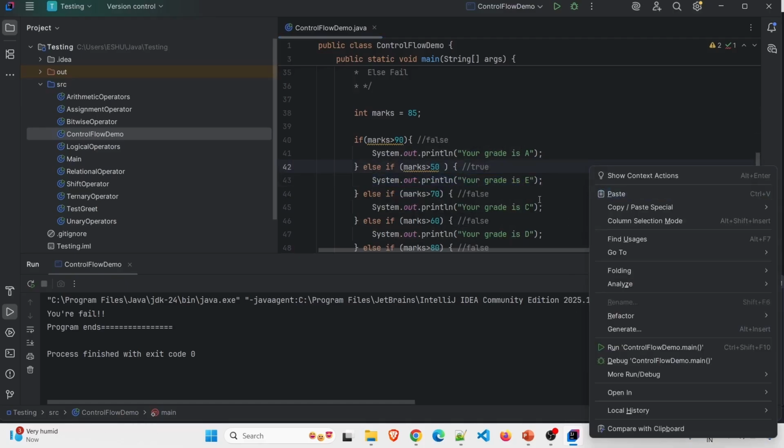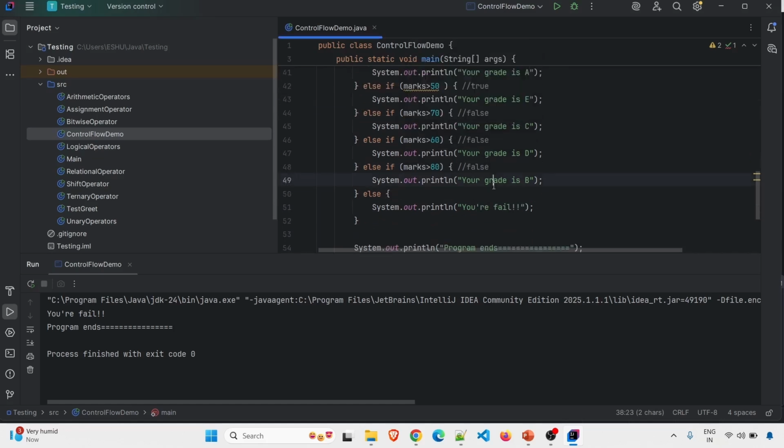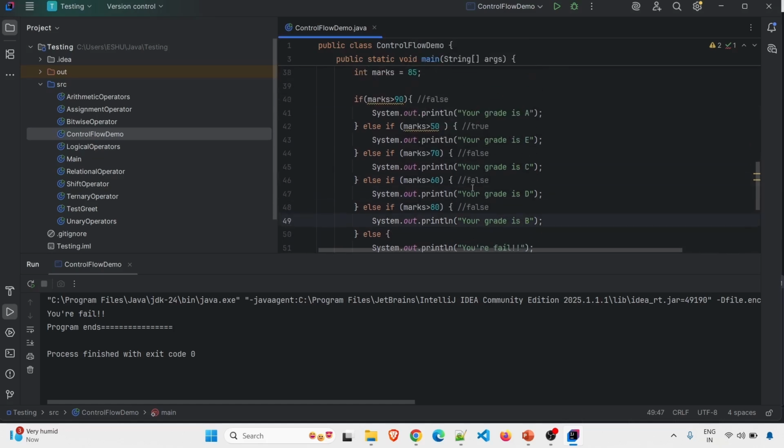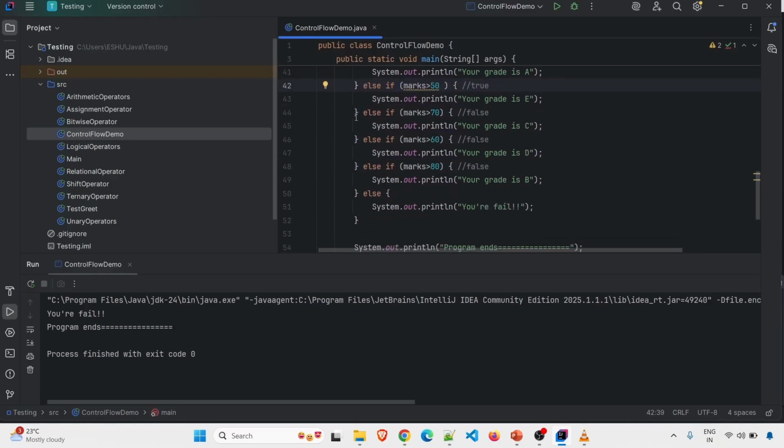Which is not the correct output because he is having marks 85 and for 85 the grade should be B. But since you have mentioned the condition marks greater than 50 above the condition marks greater than 80, obviously this condition will get satisfied first and the rest of the conditions will be skipped.